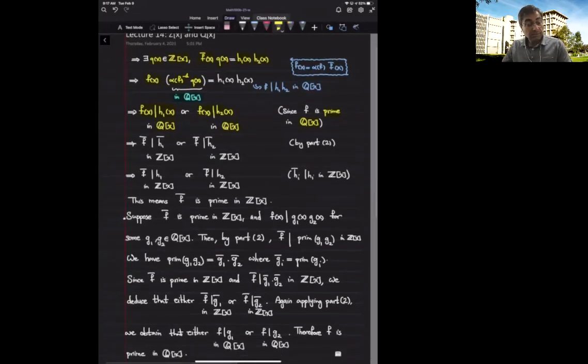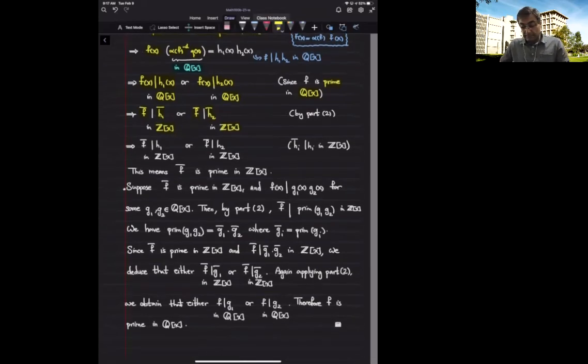We showed that f divides g in Q bracket x is equivalent to saying that the primitive form of f divides the primitive form of g in Z bracket x. So using part 2 of this proposition, I can deduce that either the primitive form of f divides the primitive form of h1, or the primitive form of f divides the primitive form of h2 in the ring Z bracket x.